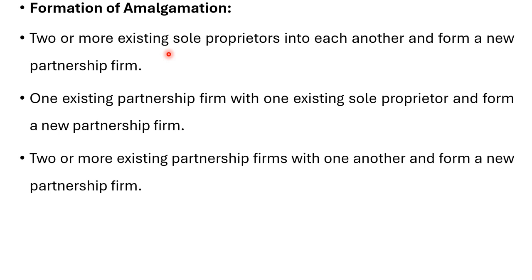Second, one existing partnership firm can come together with one existing sole proprietor to form a new partnership firm. Third, two or more existing partnership firms can come together to form a new partnership firm. So in these three ways, amalgamation of partnership firm can take place.